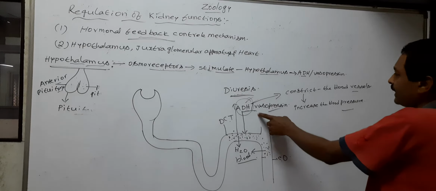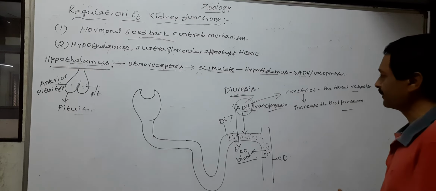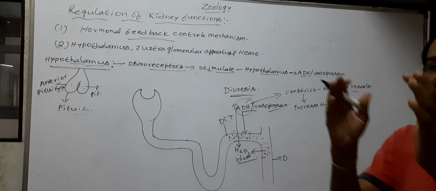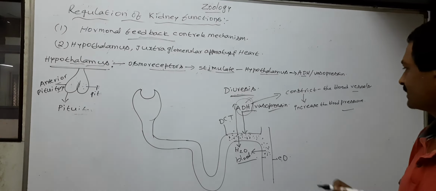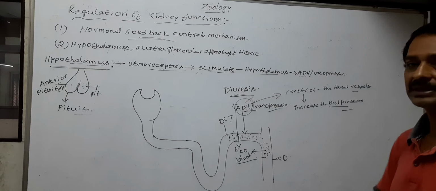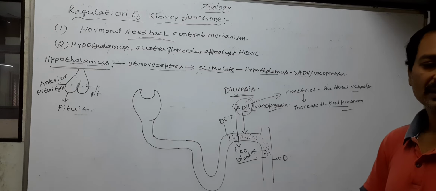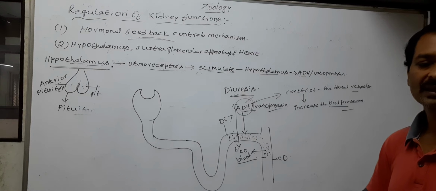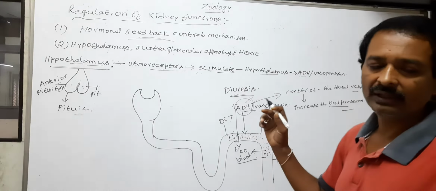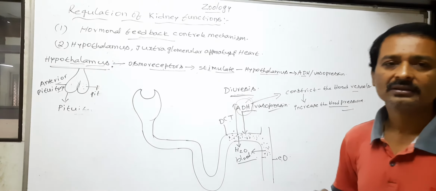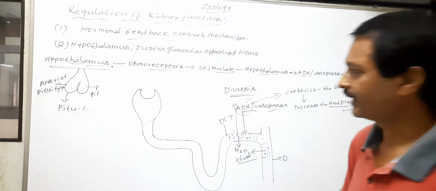So the ADH constricts the blood vessel. In this process, the size or lumen of the blood vessel is decreased and blood pressure increases. Increase in blood pressure can increase the glomerular blood flow and glomerular filtration rate.